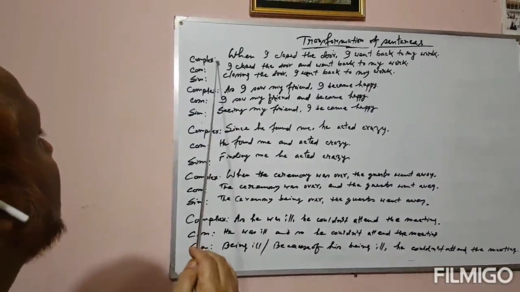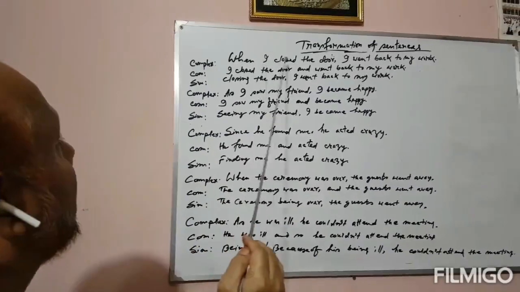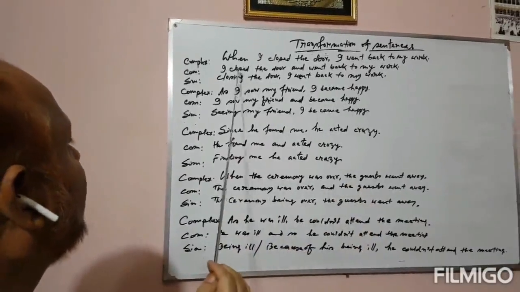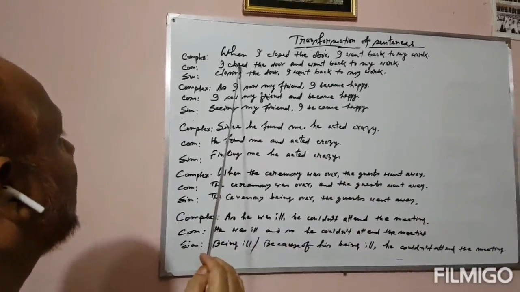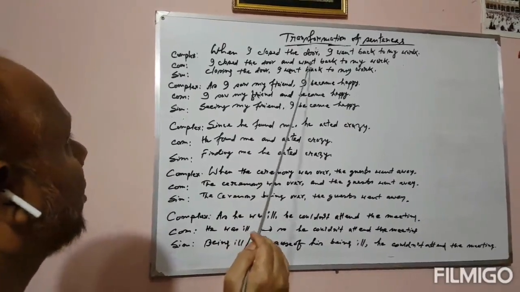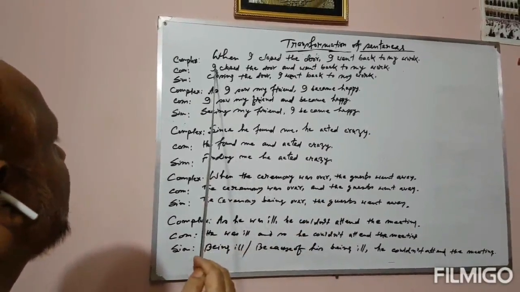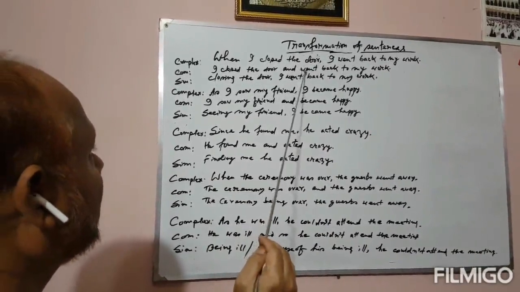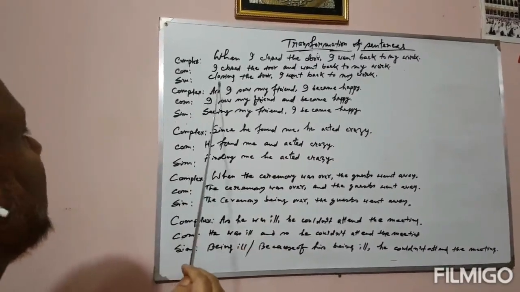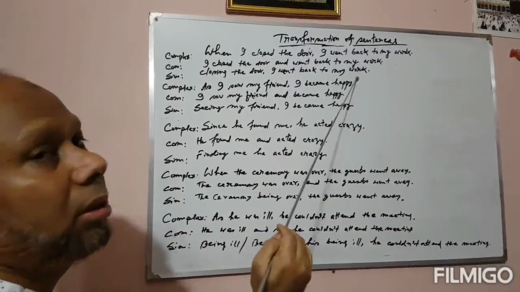Now, the complex sentence starts with "when": when I closed the door, I went back to my work, and the compound sentence will be formed by using "and": I closed the door and went back to my work. As the subject is the same, that's why in the second clause the subject was not used here. In the simple sentence, verb-ing: closing the door, I went back to my work.